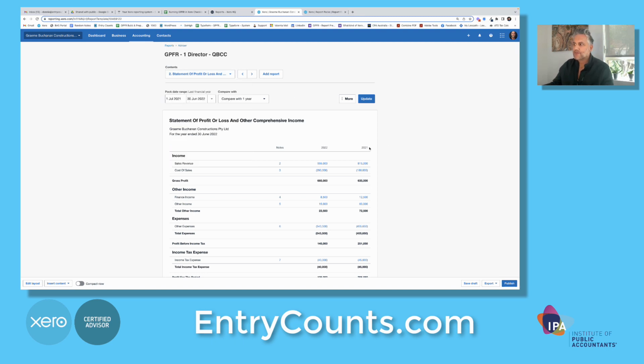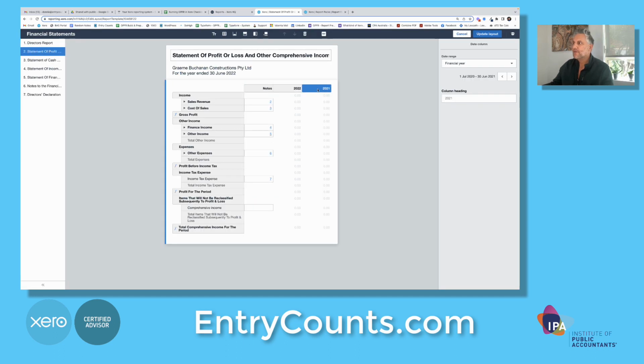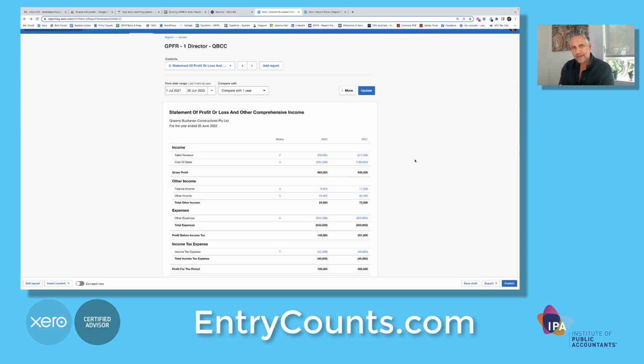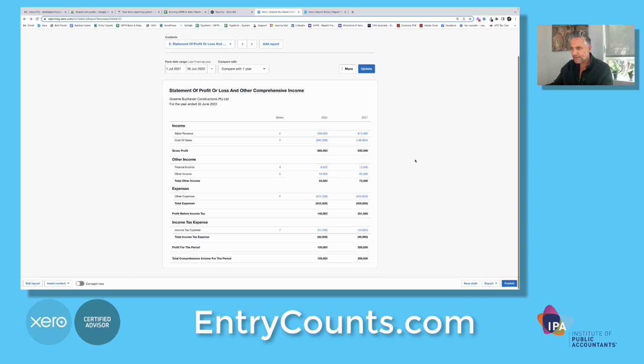If you need to keep them, make sure they're the right date range. If they're not, go to Edit Layout. If you highlight it, over here, you can change the comparative dates, but you must do it per report. You can't do it across the entire template. The main reason we did that is because financial information from these reports does not automatically go into the director's report. We have to update the fields. For example, down the bottom here, total comprehensive income, or whatever you want to call it, operating profit. These amounts need to go under fields.